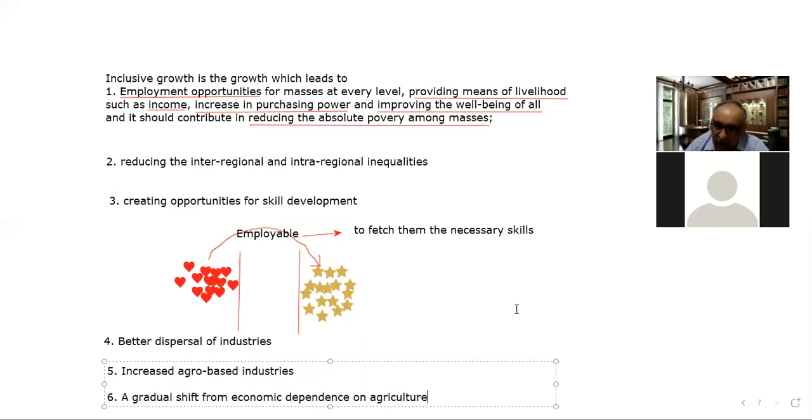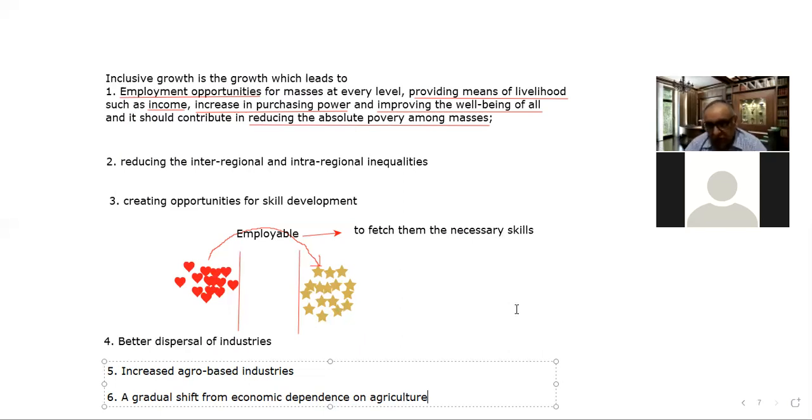And one child from an urban center is studying in India's top school. So how can we compare these two children? That means exclusion starts from the very basic level. If we really want inclusive growth, then at least education should be at par for everybody, and similarly health should be at par for everybody.